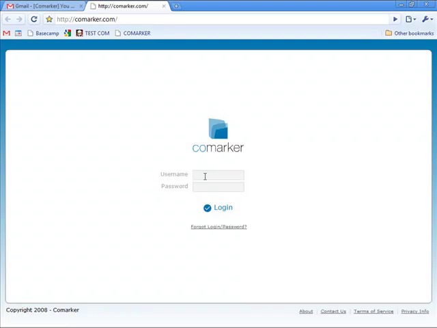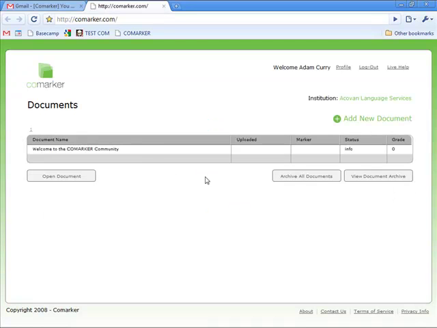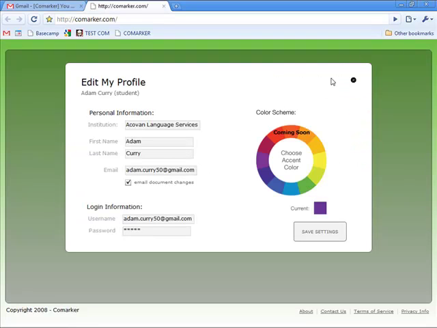Click this link and it'll take me to our login page, where I will pretend to be Adam and log in. I'm in, and the first thing I'm going to do is go to the profile and change my username and password, because the username is quite long and I don't want to type that every time I log in, and the password is created based on my last name and that's too predictable, so I'm going to change that as well. Here's changing my username and then my password, and I'm going to remember that, and it's also secure.